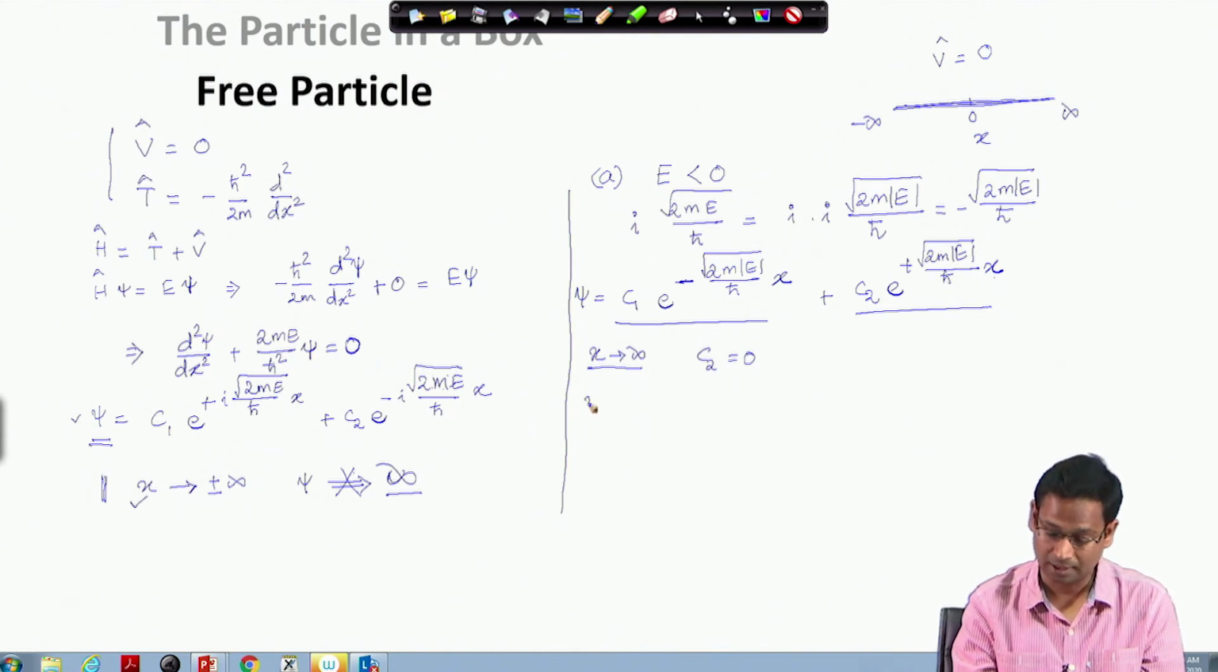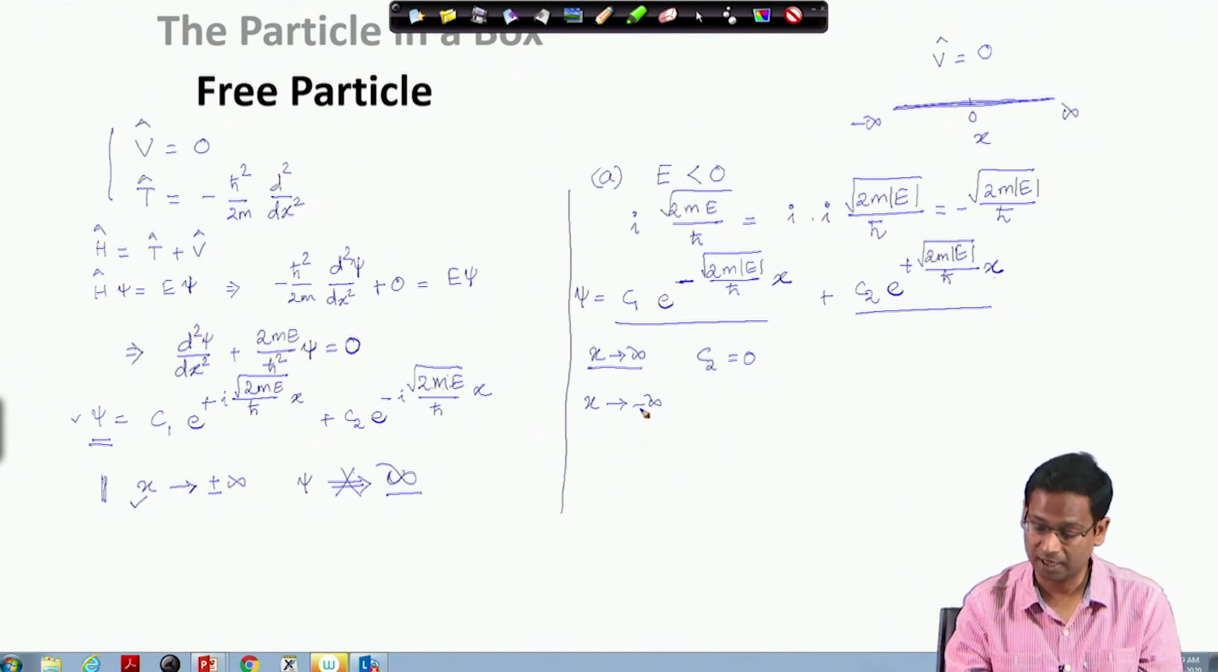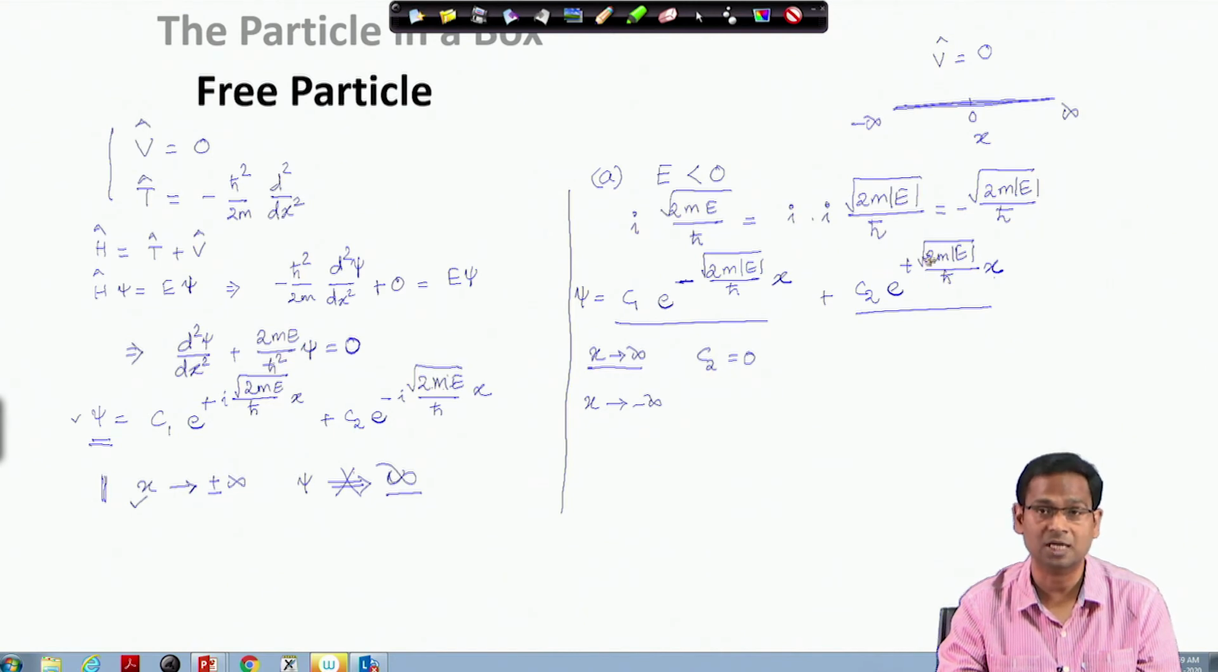Let us look at the other end, when x goes to minus infinity. Let us first look at this term. When x is minus infinity, I have no problem here because x is negative. So, the e to the power of a large negative quantity will tend to go to 0, and this function is fine. This function will not become infinite at x equals minus infinity.